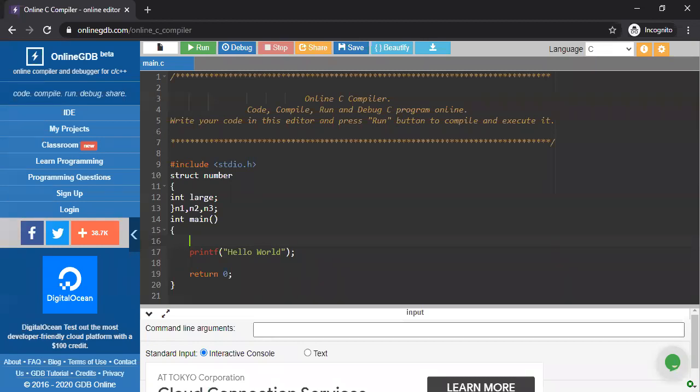And how, we already discussed that one. Now in case of 3 numbers, which are n1, n2 and n3, and I have only one member, which is large, it's not a problem at all. Now tell me, how do I pass the parameter to this large? So obviously we have to write n1 dot large.